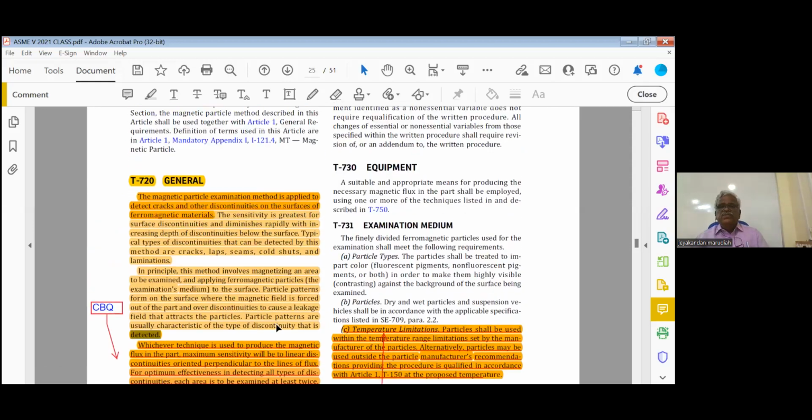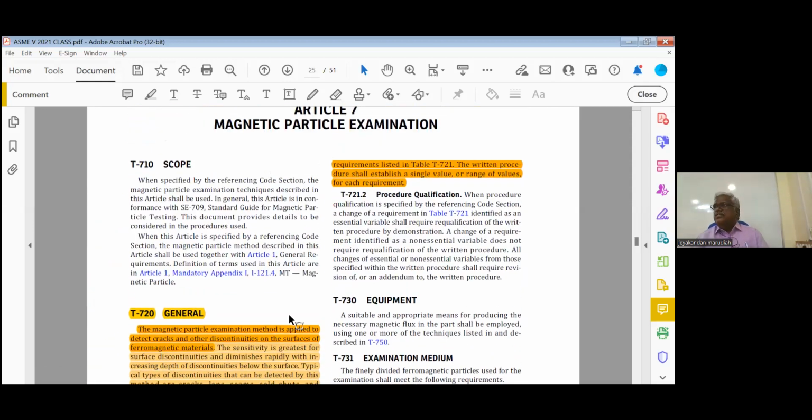Now, this one I forgot to tell, so telling again: what is the temperature limit for PT? 5 to 52 degrees centigrade, or 40 to 125 degrees Fahrenheit. For MPI, we have to follow manufacturer recommendation. There is no limit specified in the code. Which manufacturer means not the equipment manufacturer, but the particle manufacturer. For dry powder they will recommend the maximum temperature we can use, and for wet, what is the maximum.